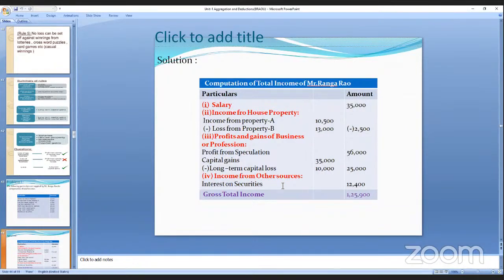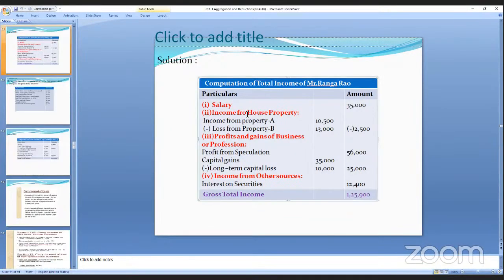Then income from salary, income from house property. In house property we have 2 houses. Rangarao got income from one property and a loss from the other. In property A he got a profit of 10,500, but he got a loss of 13,000.